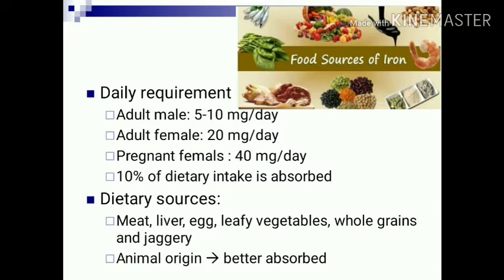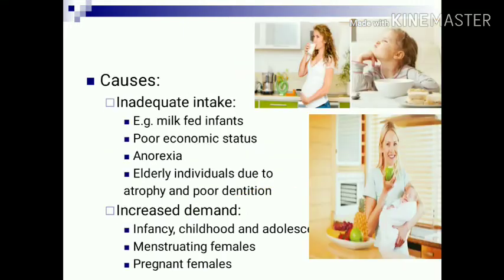Now, dietary sources. Non-vegetarian diet including meat, liver, egg are the richest sources, whereas in vegetarian diet, green leafy vegetables, whole grains and jaggery are good sources. Iron of animal origin is better absorbed as compared to plant origin.